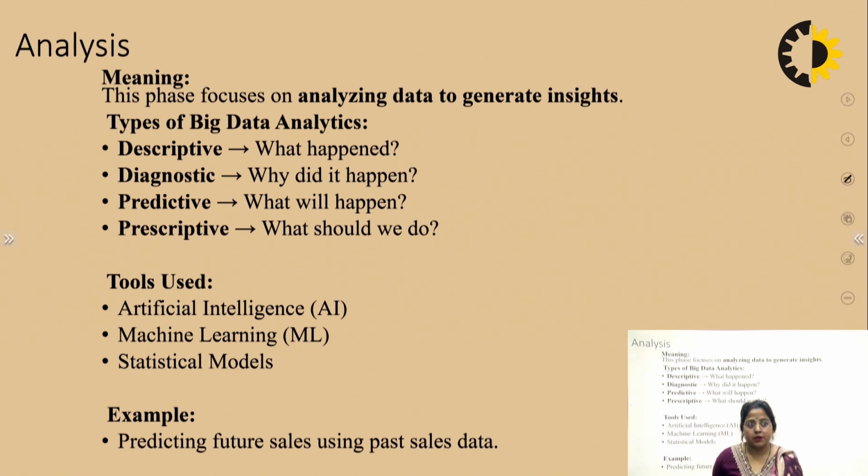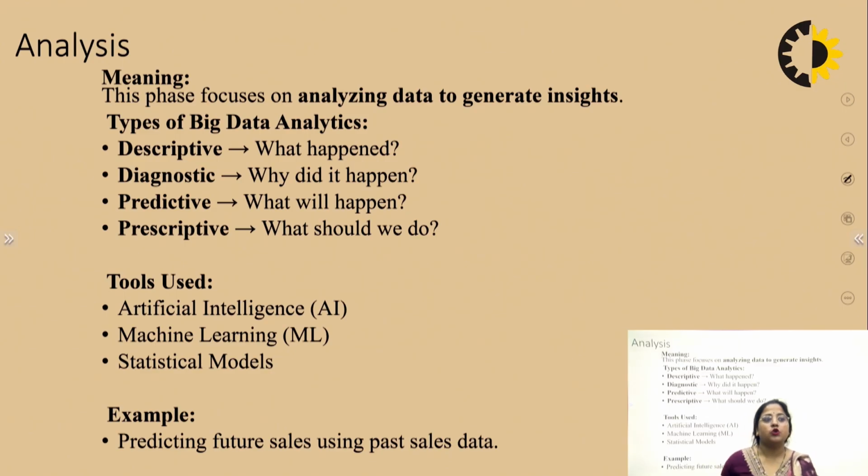First one is descriptive. Descriptive means what happened with the data. Diagnostic means why did it happen, why this happened. Predictive means what will happen, what can happen to this data in the future. And prescriptive means what should we do, what we have to do with this data so that in future we can get proper results. So these are the 4 types of data analytics used in big data.